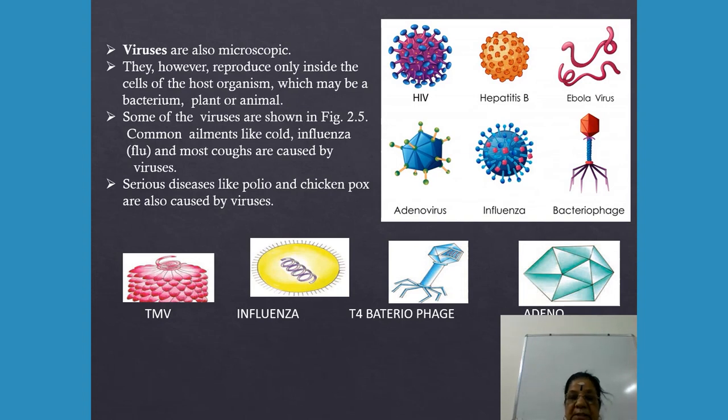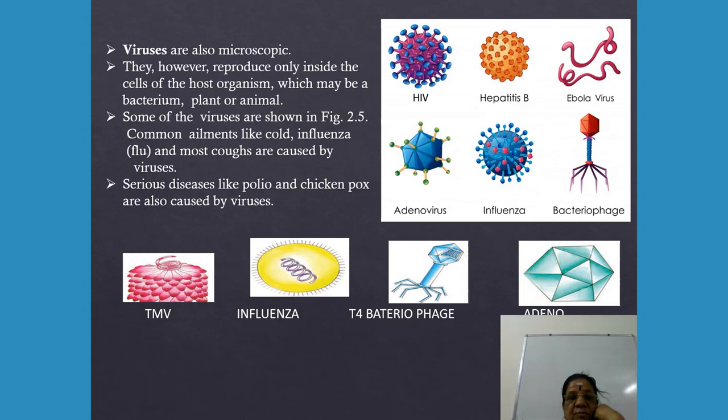Now what you are seeing in the picture, first this is HIV virus, this is hepatitis B virus, Ebola virus, adenovirus, influenza virus and bacteriophage. Same way here, TMV, influenza, T4 bacteriophage and adenovirus.